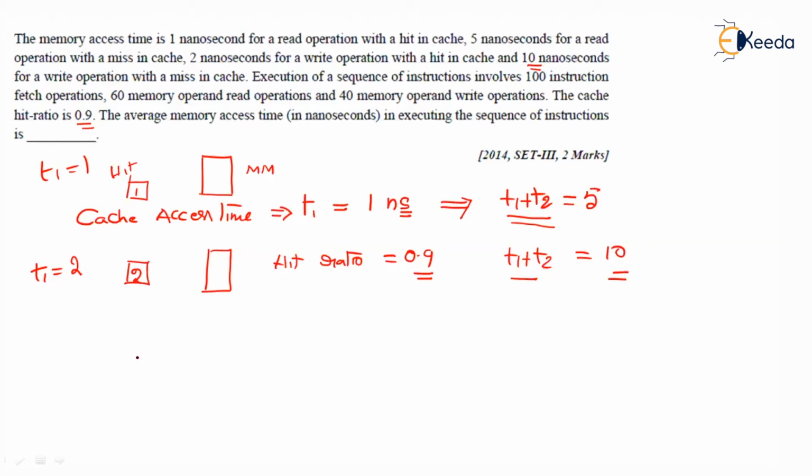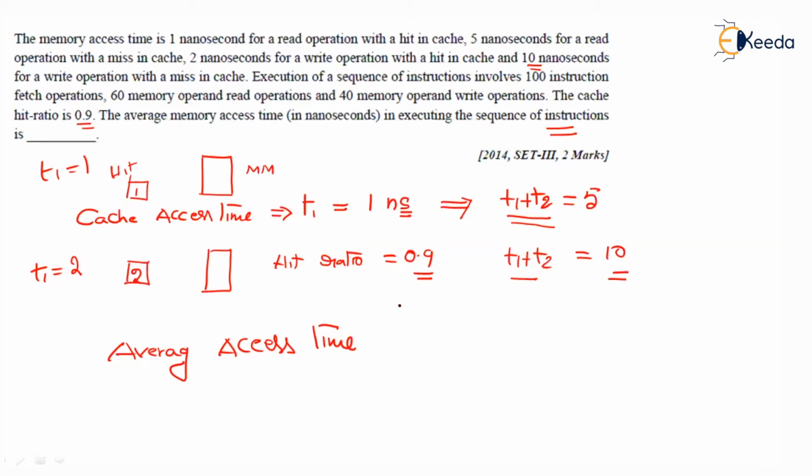We need to find out the average access time for the total execution of these instructions.